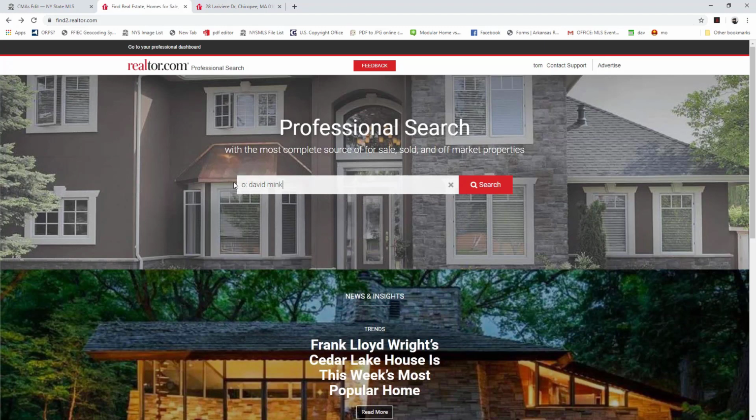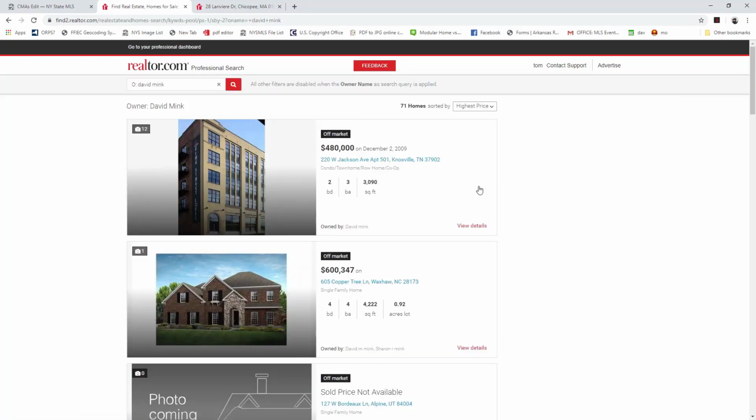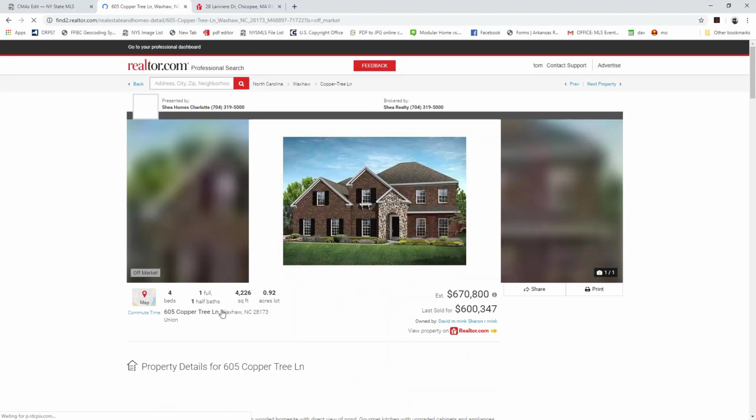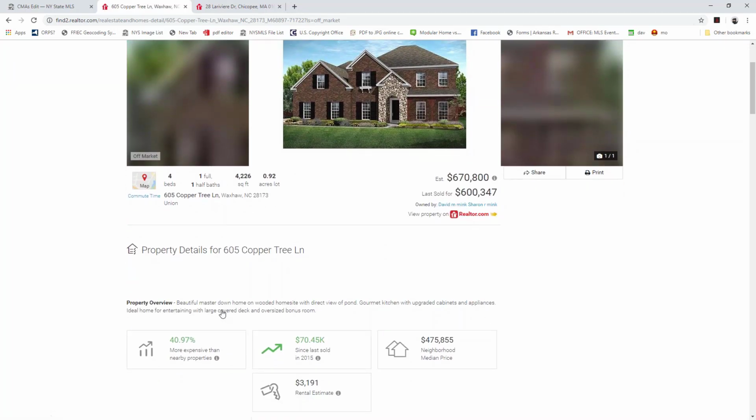So in order to do owner, we just do the shortcut key of just the letter O, followed by the colon and my name. And what that's going to do is go ahead and pull up all of the properties that are currently owned by David Mink. I think this one works for me. So again, this listing, we can go ahead, pull up property information. This is off the market.